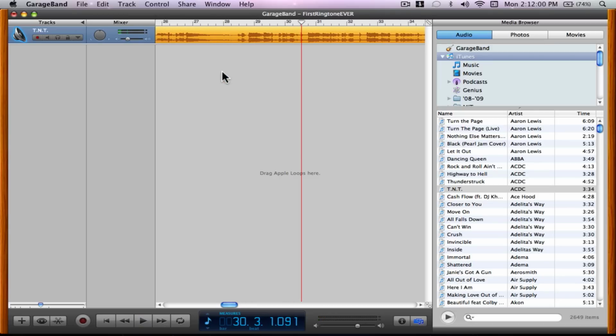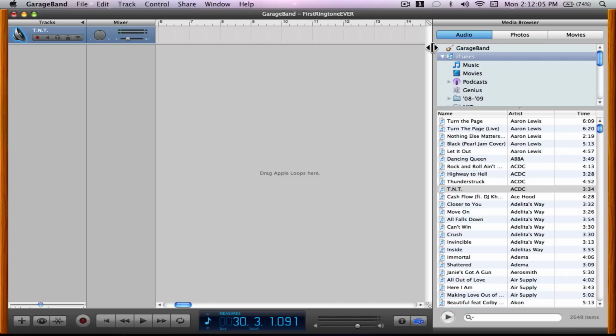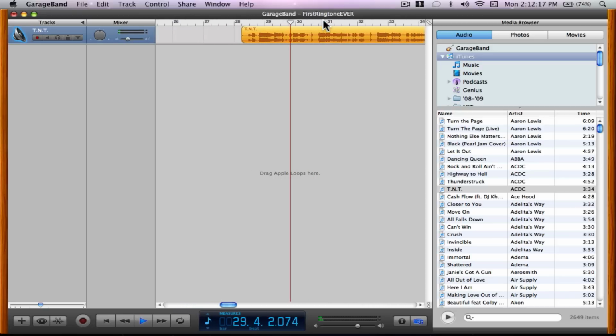What I'm going to do is crop out each section, the sections that I don't want. So I'll go ahead and drag this over, starting around right here. I think this is where it starts. And most ringtones are around 20 seconds, so that's about how long you want to make it. So I want it that long.